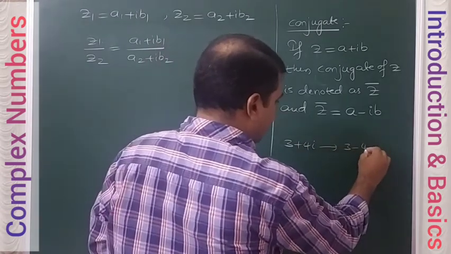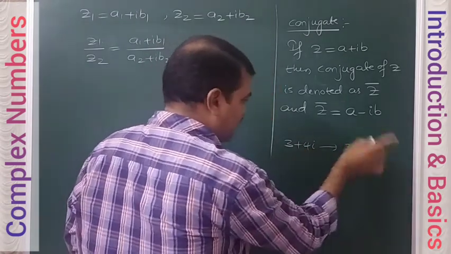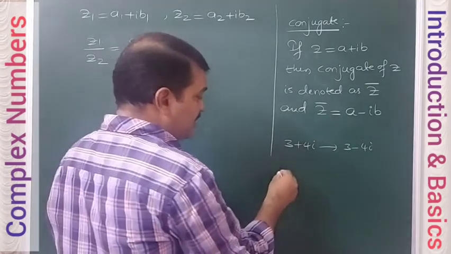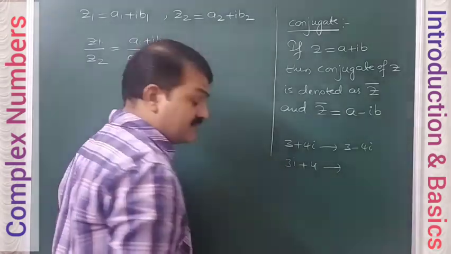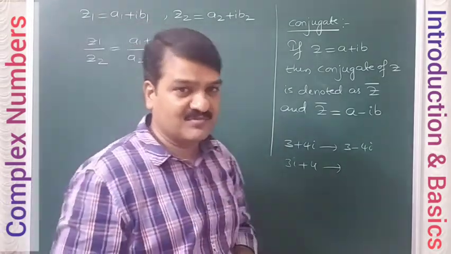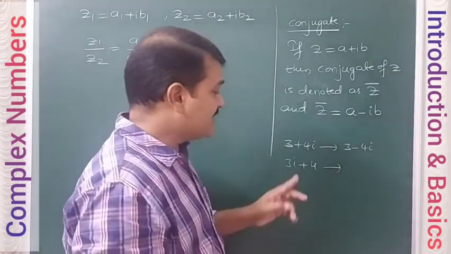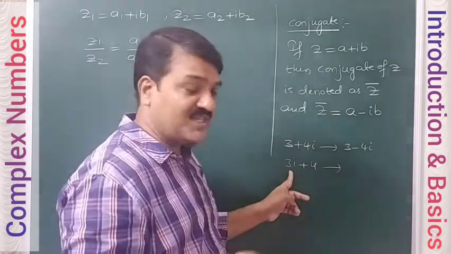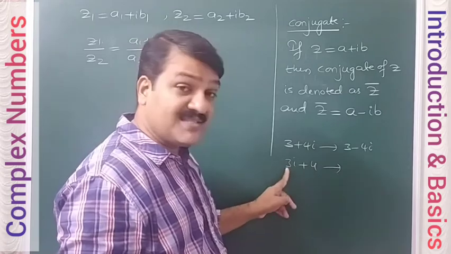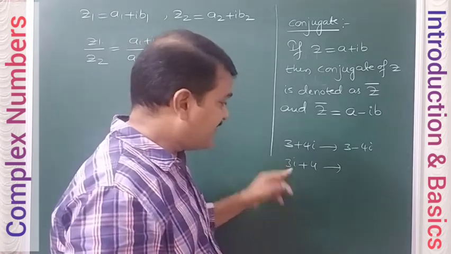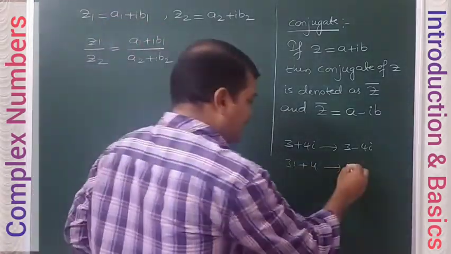Conjugate is 3 minus 4i. Just the imaginary part, you change the sign. What is the conjugate of 3i plus 4? It is not 3i minus 4. Conjugate means the imaginary part's sign you have to change, not the sign in between the terms. Imaginary part is this one, so you have to change the sign for this one. So what is the conjugate of this?